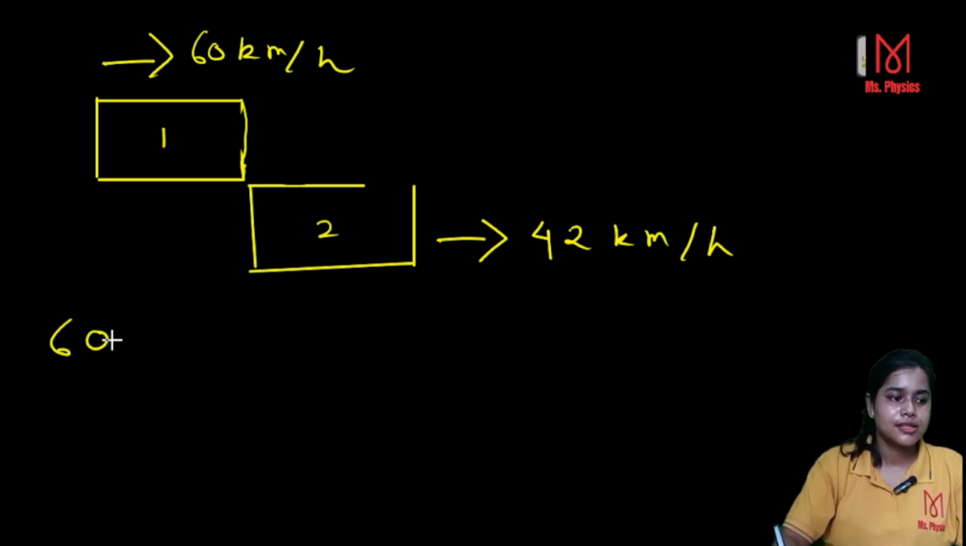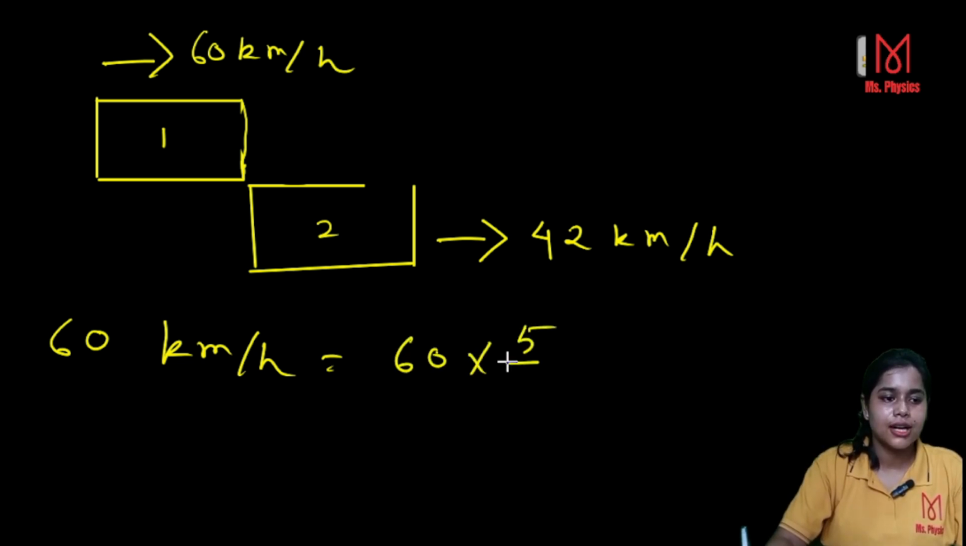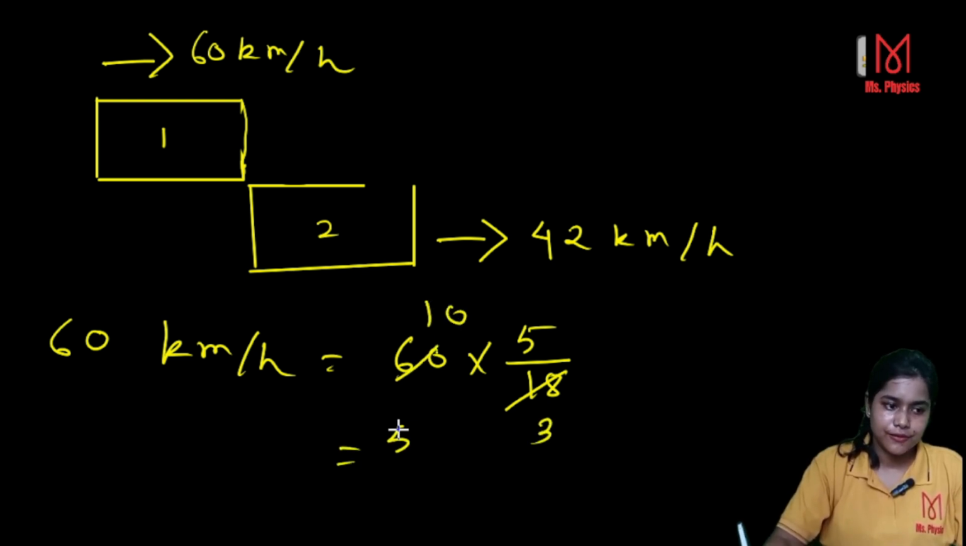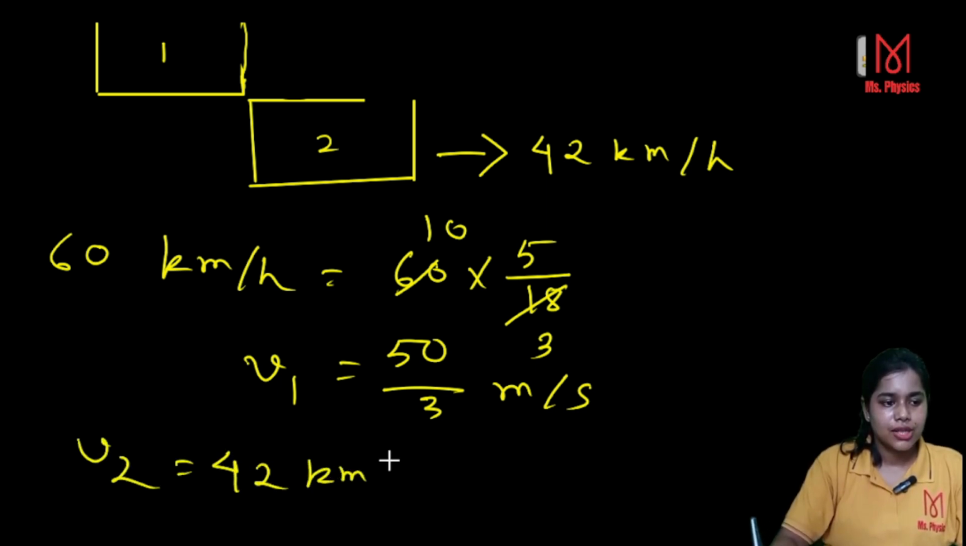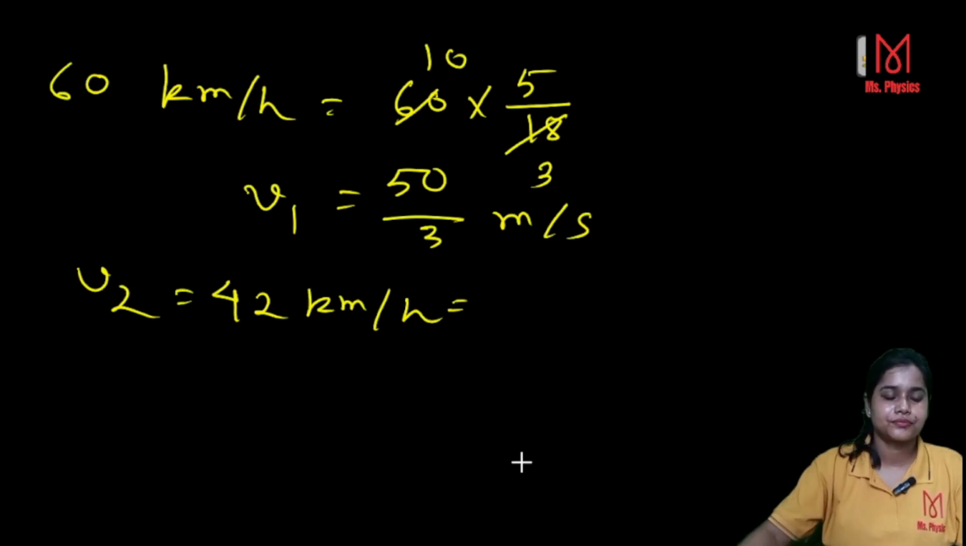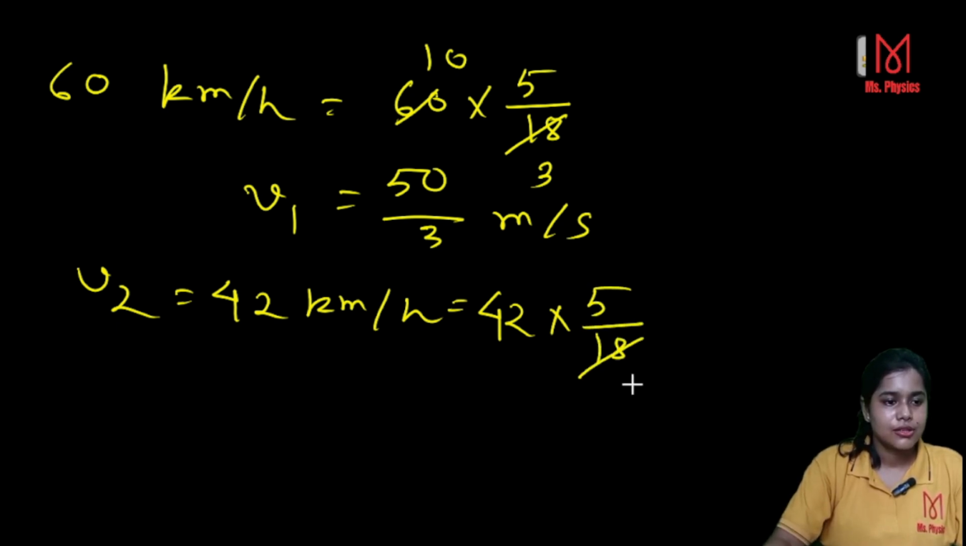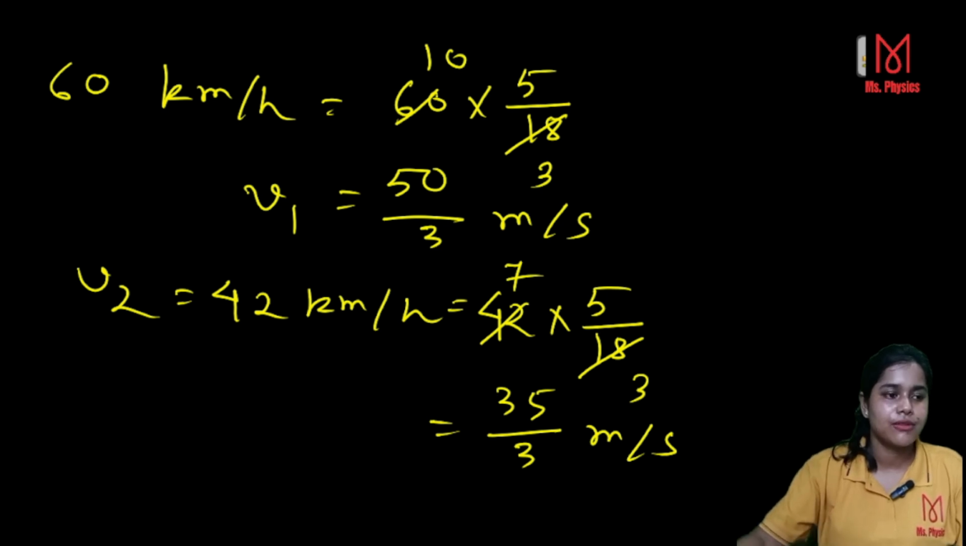Okay, so 60 km per hour gives you 60 multiplied by 5 over 18. Okay, so 10 gives you 50 over 3 meter per second. This is V1. Now V2 is 42 km per hour, which gives you 42 multiplied by 5 over 18. So here you have 35 over 3 meter per second. So this is V1 and V2.